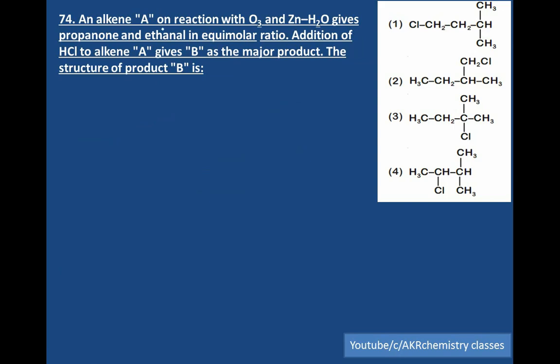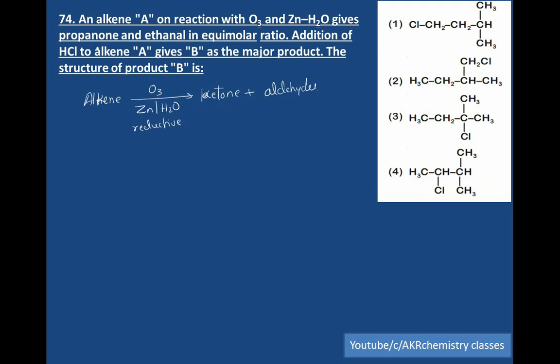An alkene A on reaction with O3 and zinc: whenever the alkene is treated with ozone in presence of zinc and water, this is called reductive ozonolysis, which yields ketone as well as aldehyde.